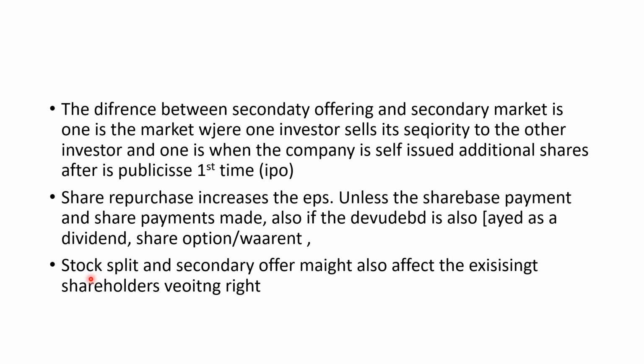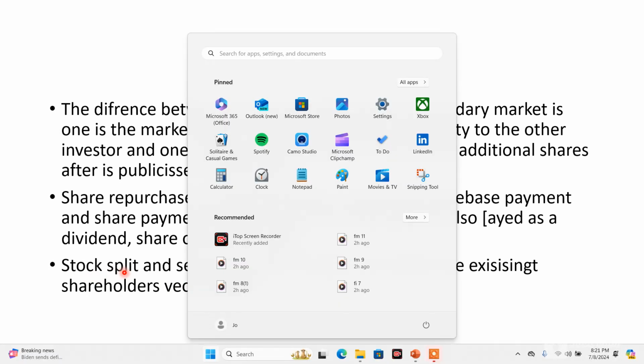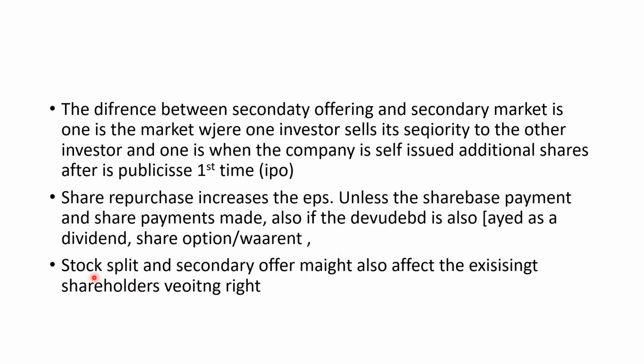Stock split can also affect, because stock split is splitting the stock. This time the company will have too many outstanding shares but with a lower price. Rather than selling one share at $8, the company starts to sell 2 shares at $4. This means the company deliberately lowers the price of individual shares, however, increases the number